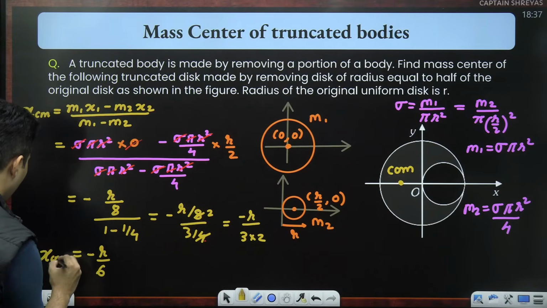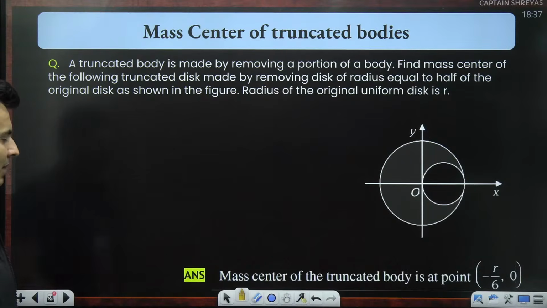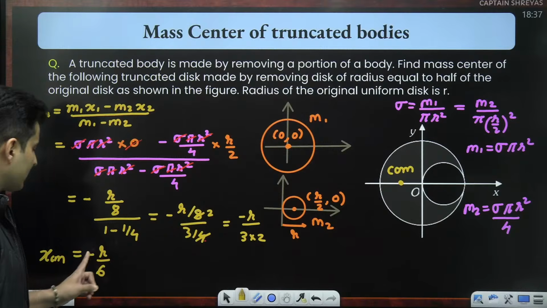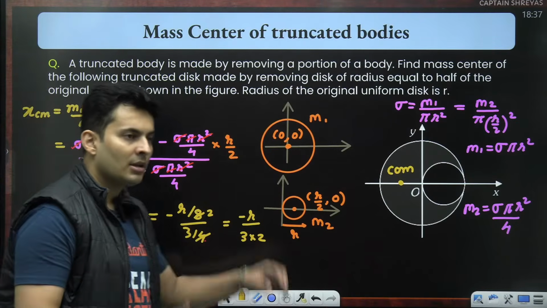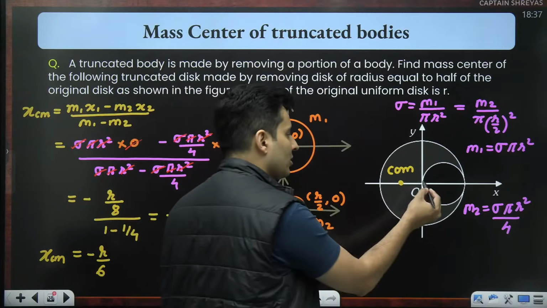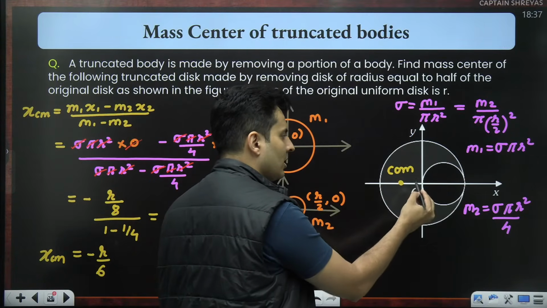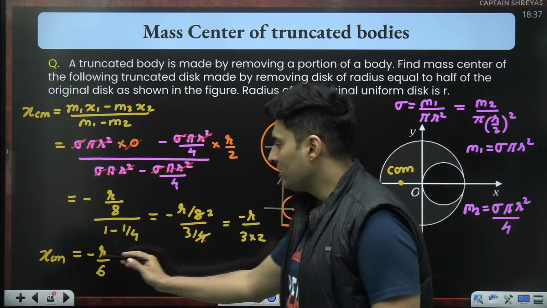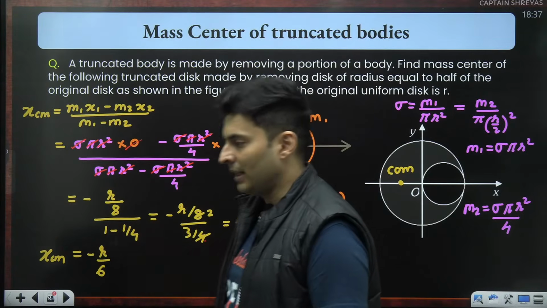That's your x coordinate of the center of mass, which is exactly the answer we were expecting. Don't get scared because you are getting a negative sign. You should be scared if you don't get a negative sign, because the center of mass is on the negative side of the x-axis, so it has to come out to be negative. So this just verifies that whatever we have done might be right.